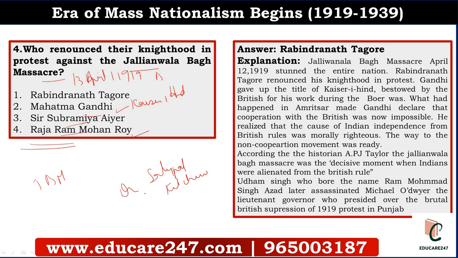So imagine just shooting at harmless people. It was so bad that because of this, Gandhiji decided that no cooperation can be given to such a regime. Also no warning was issued, no instruction to disperse was given. An unarmed gathering of men, women and children was fired upon, and so many died.